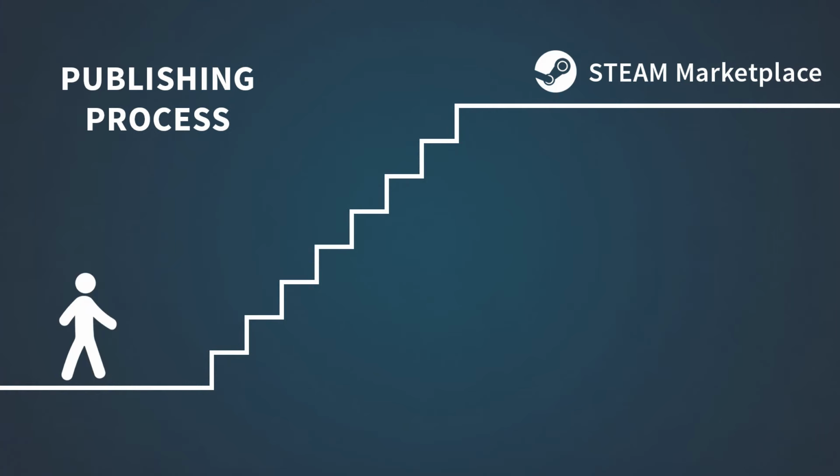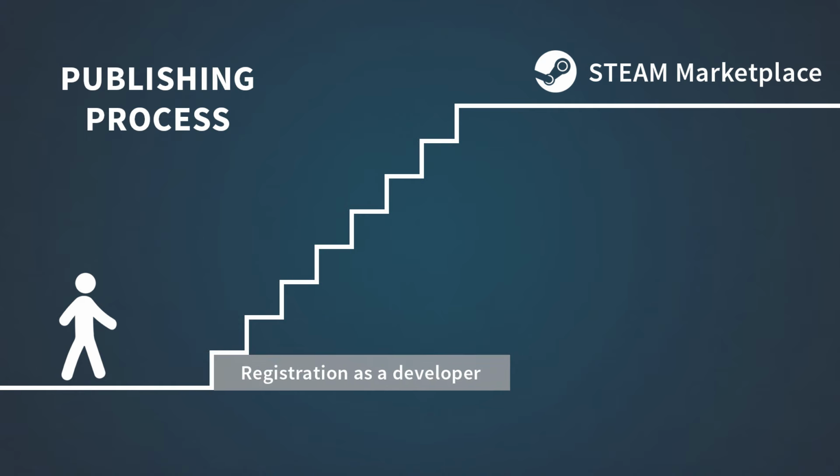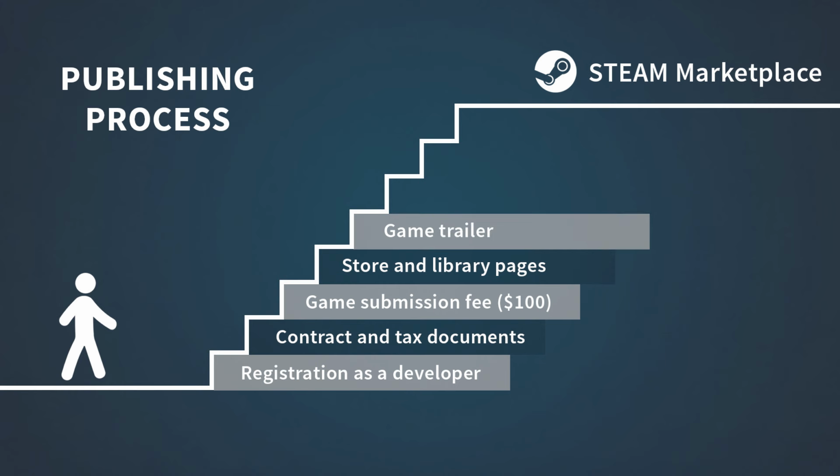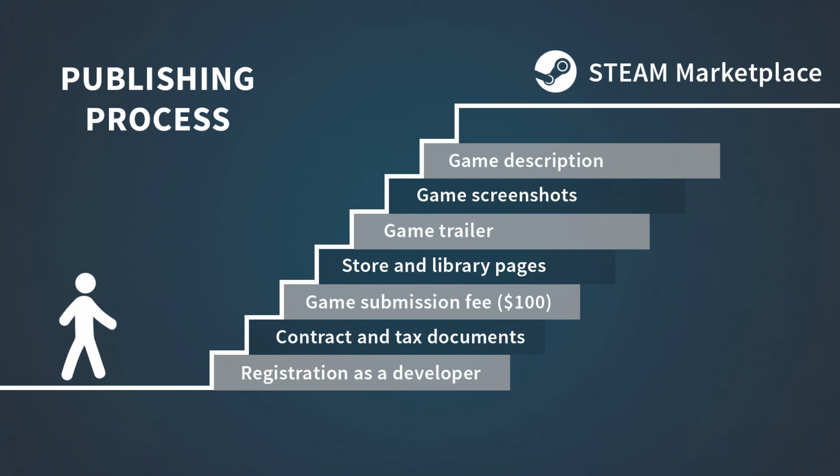In order to process it, I had to register as a game developer, sign all the contracts and tax documents, and pay a product submission fee. After that, I had to prepare my store and library pages, which contain different types of commercial graphics. To clearly inform players what's going on, I also had to make a video trailer, game screenshots and descriptions.